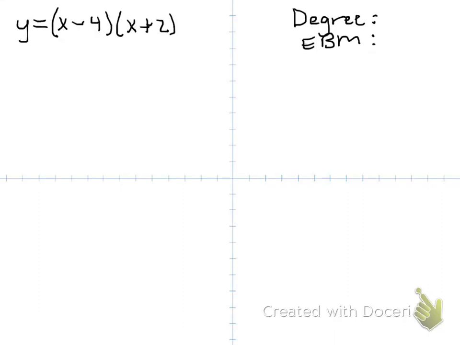So you should be watching this video after you've already walked yourself through the tutorial on Khan Academy on how to graph polynomial functions that are in factored form. And at the end of this video I'll show you how to do the challenge problem that was listed as the last problem on Khan Academy. Anyway, so here's the start of it, and the function that you see in the upper left hand corner of your screen, that's the function we're going to be graphing.